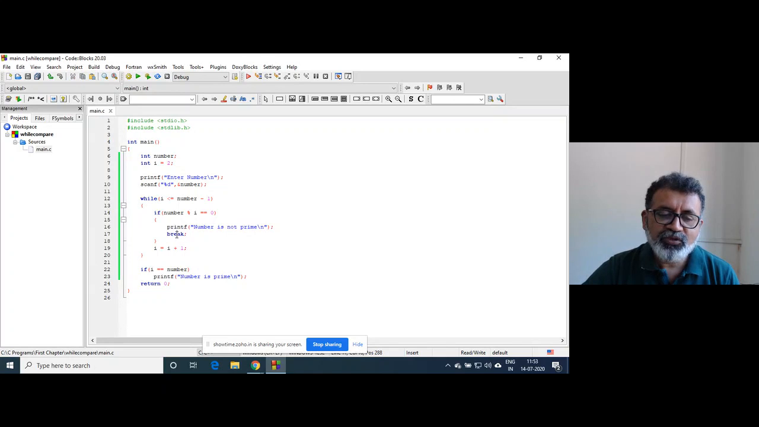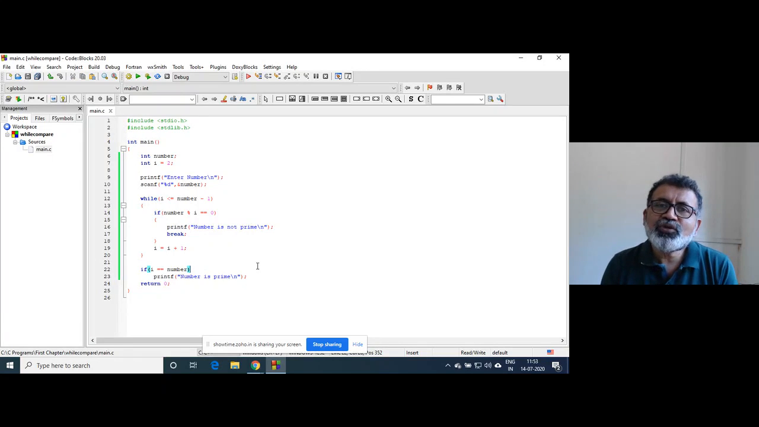The break statement will be executed and control goes outside. Earlier, since there was a single statement, it was giving output as number is prime. Now we have put the condition: if I is equal to number. At present the number is 25, but the value of I is 5, and that's why this statement won't be executed. You will get the correct output.